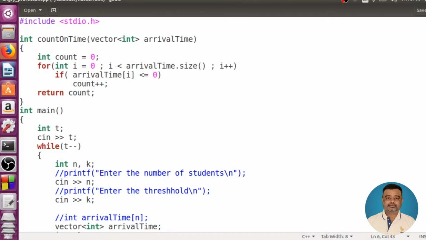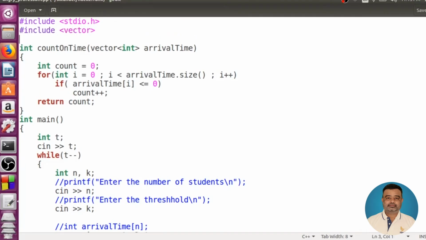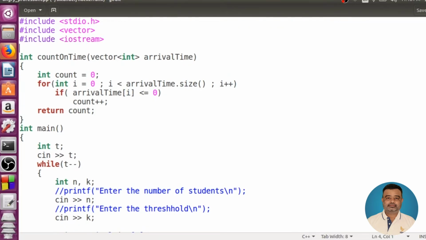The vector object dot size gives me the number of elements. Fine. And now since we are using this vector, we do require a header file called vector, and since we are using cin, I require iostream, and then I need to use this namespace. Fine.